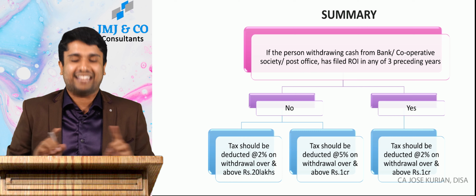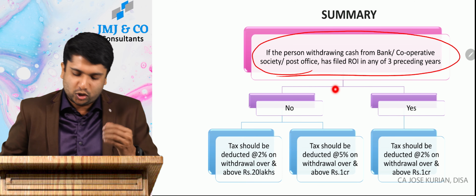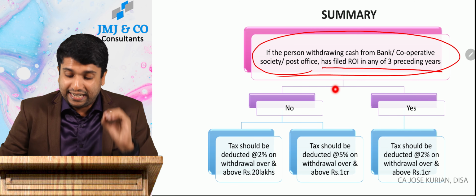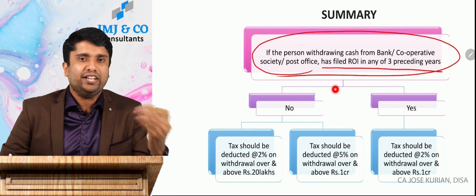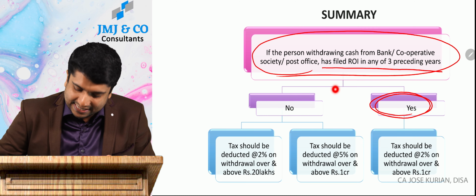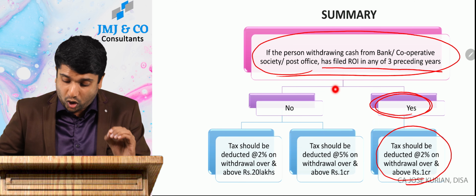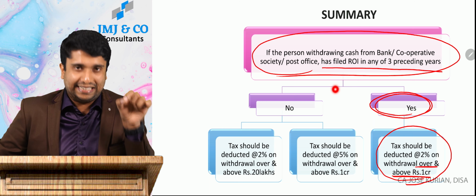Now let's summarize this entire portion. If a person withdrawing cash from a bank, cooperative society or post office has filed his return in any of the 3 preceding years, then TDS should be deducted at 2% only on the amount over and above 1 crore cash withdrawal in a year.